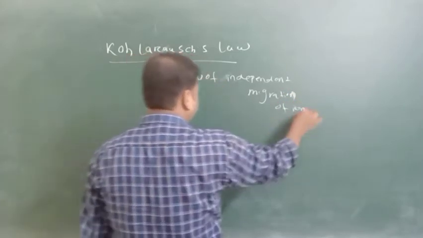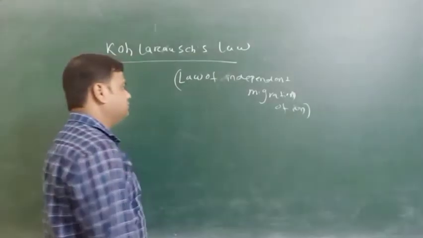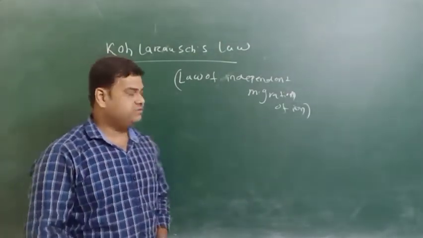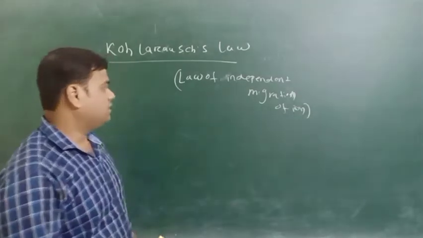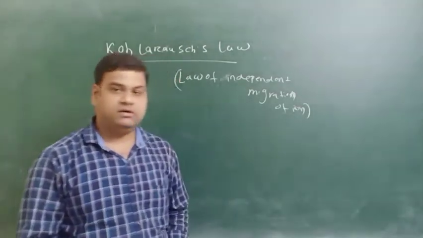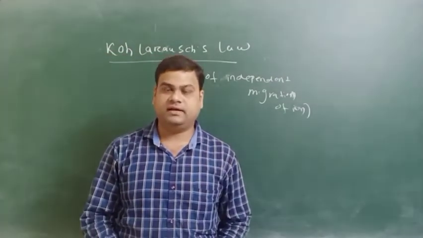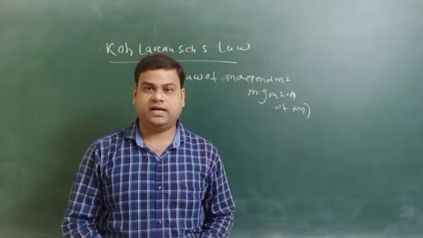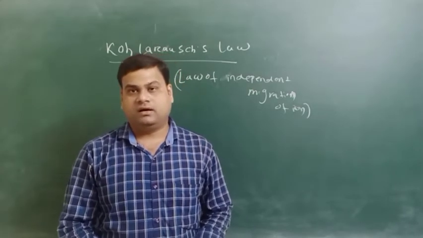Independent migration of ions. So the ions can move independently in infinite dilution. At infinite dilution, the ions move freely, because in between the ions the force of attraction is destroyed and they are moving independently.